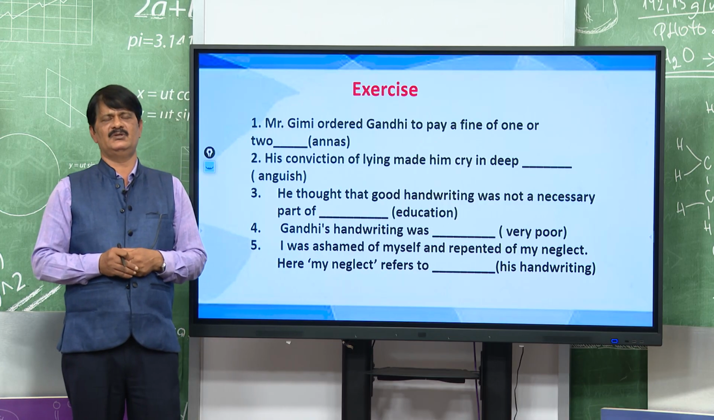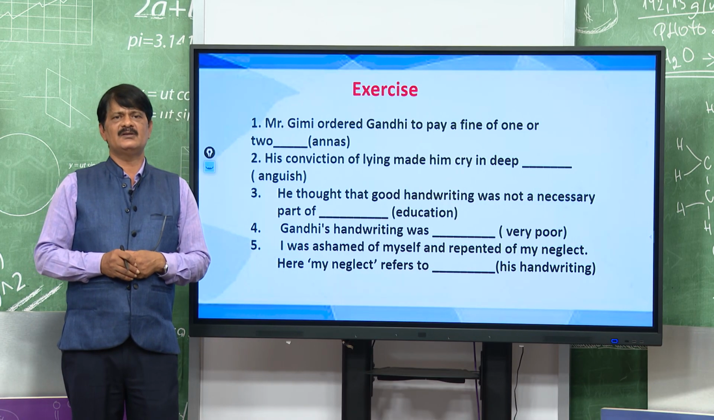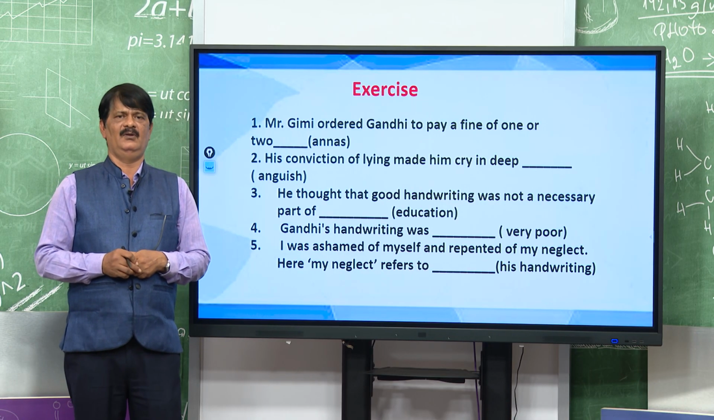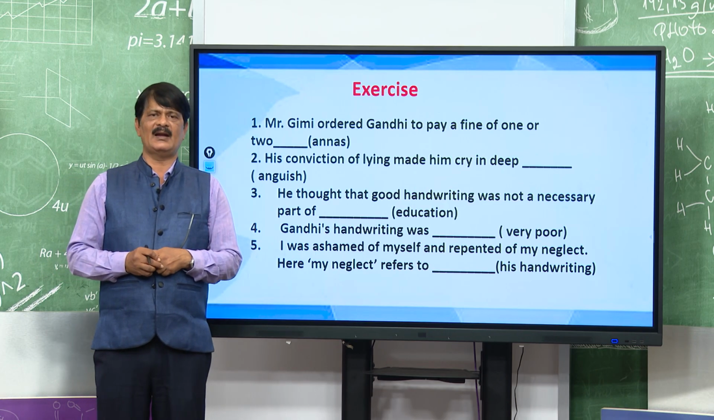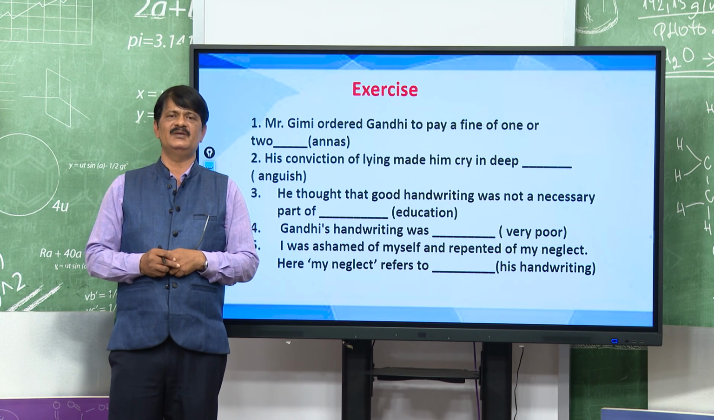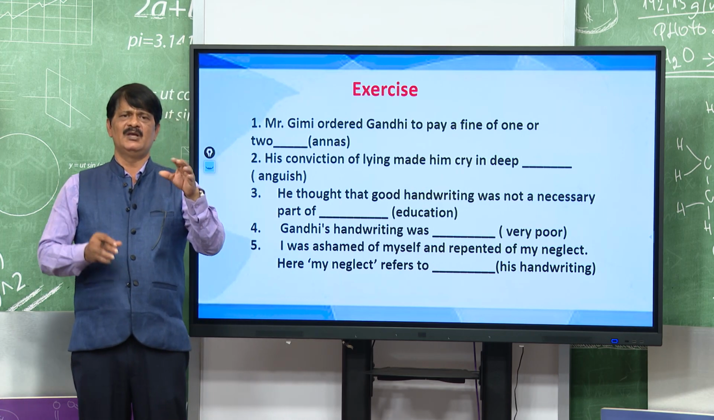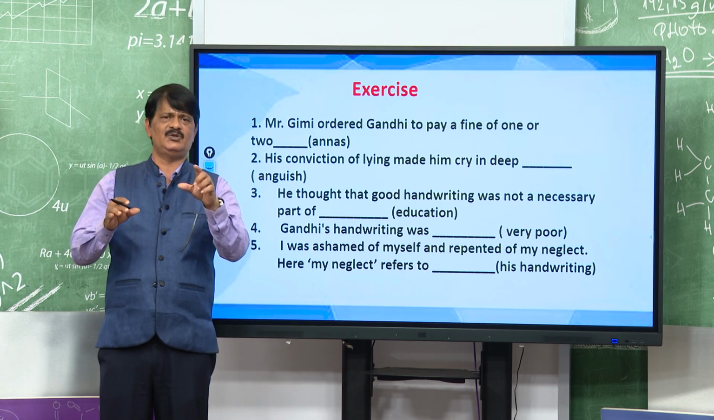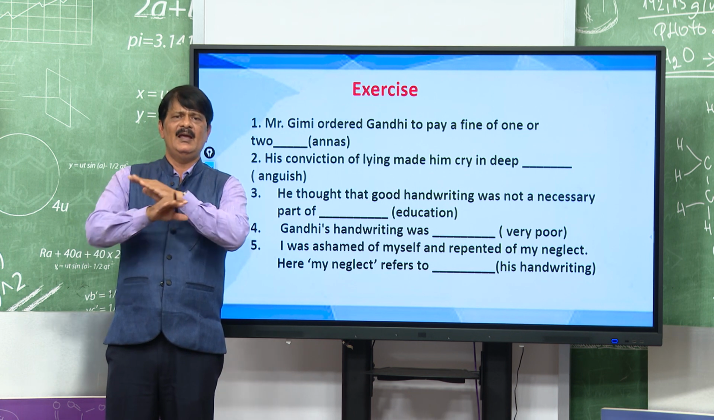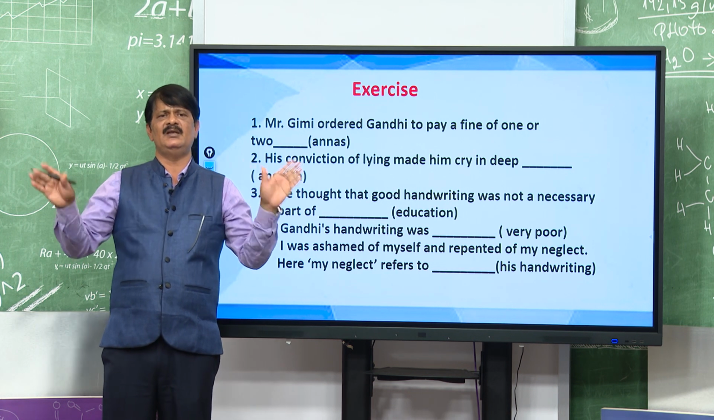Okay. Then question number 2 is there. His conviction of lying made him cry in deep anguish. Okay. Deep dash is there. If this, you see, my dear students, you have to read the topic because it is prose. If you read it 3 times, every type of MCQ you can easily do.